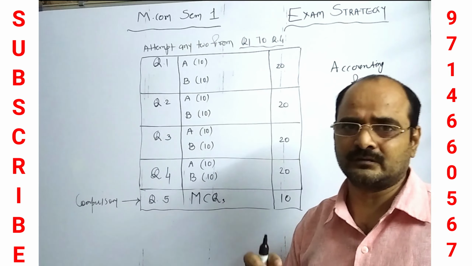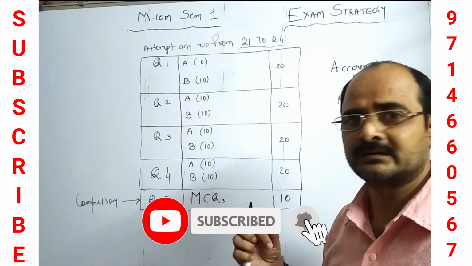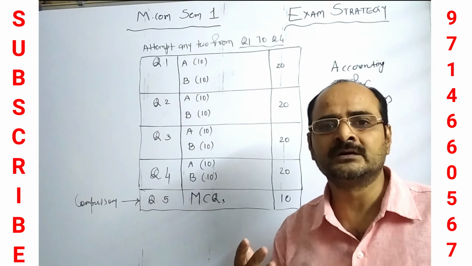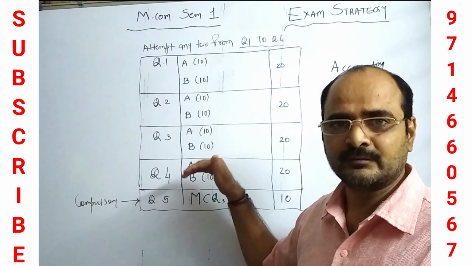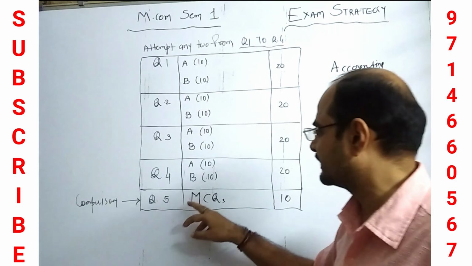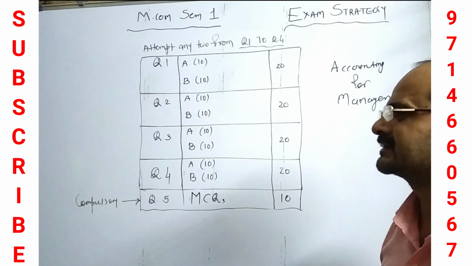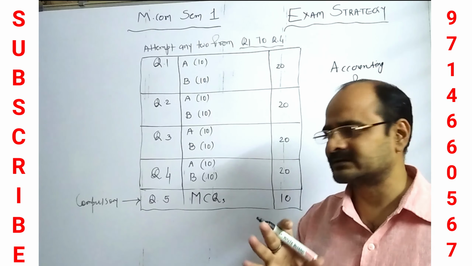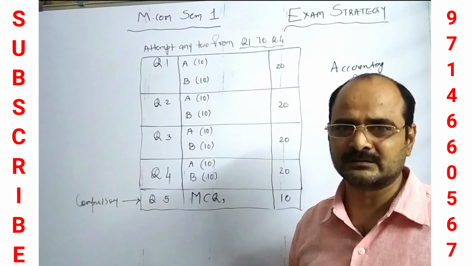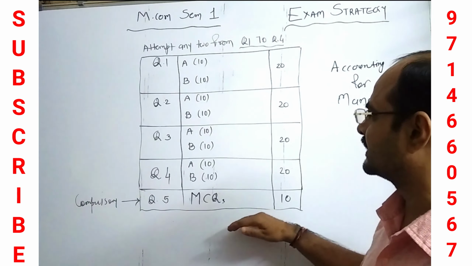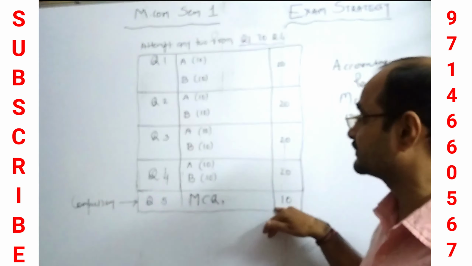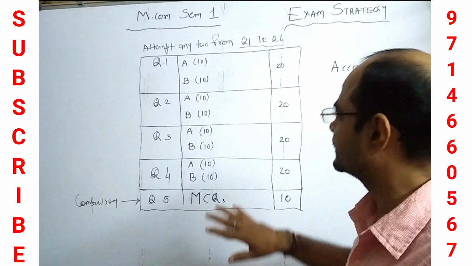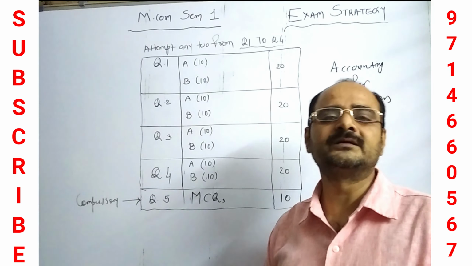So it depends on what the paper pattern is and what your preparation is. According to your preparation and the question paper, you need to select the appropriate questions and get the maximum marks. Generally question number 5 consists of MCQs. Generally they are theoretical, but there may be a chance of 1 or 2 or more numerical questions, maybe 50% numericals and 50% from the theory portion. So by working hard you can achieve 10 out of 10 in MCQs, and you can get the maximum marks by attempting theory or practicals. You can get the best marks in Accounting for Managers, and we will meet in the next video. Thank you.